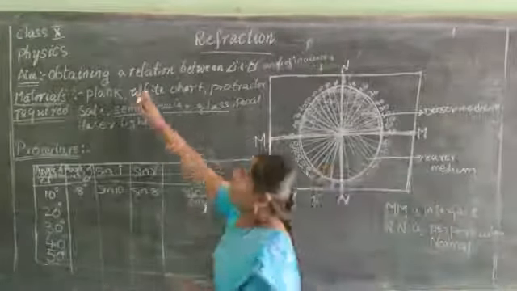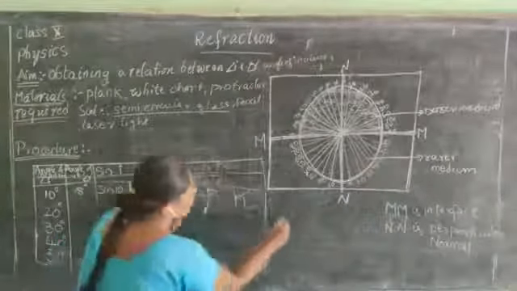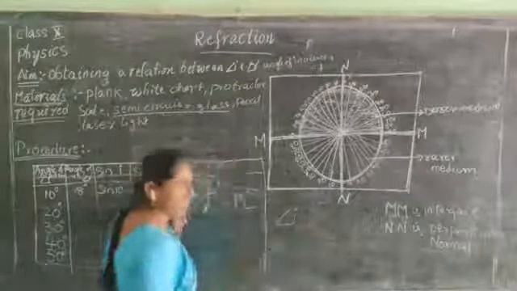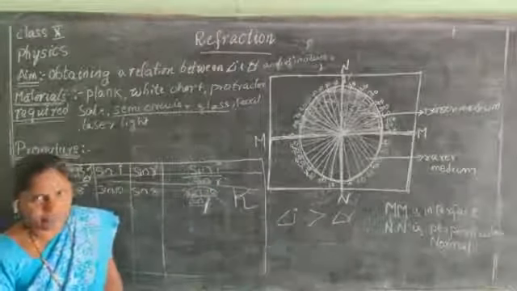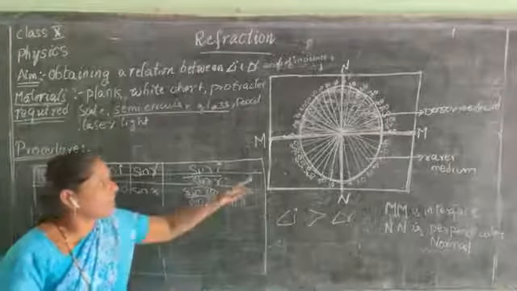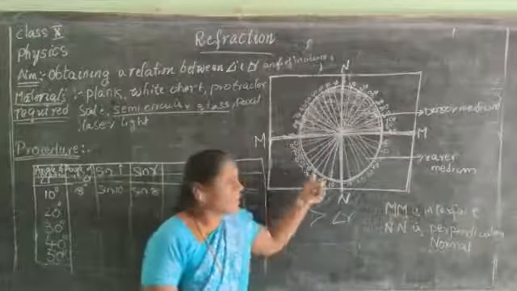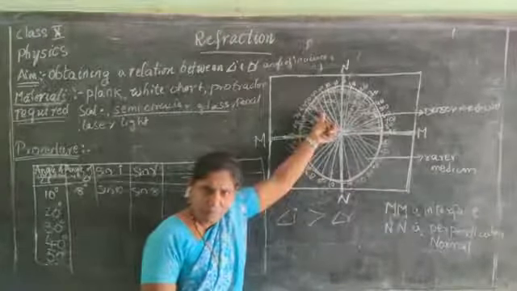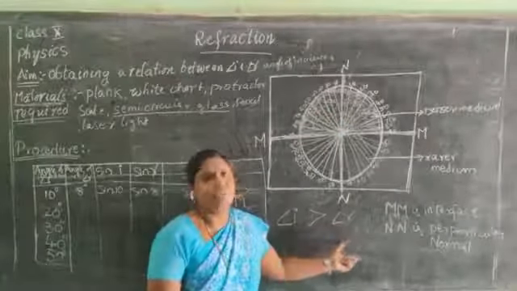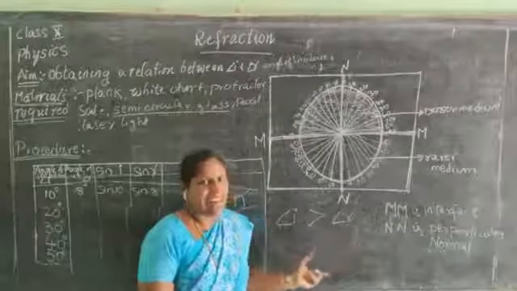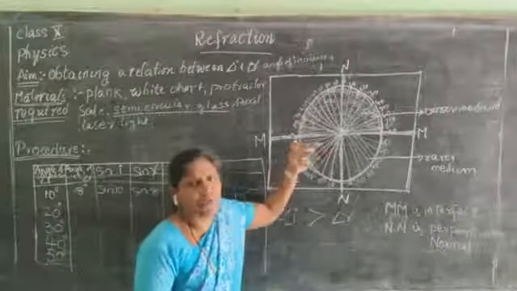Now, our question is obtaining a relation between angle of incidence and angle of refraction. We observe that the angle of incidence is greater than the angle of refraction in all the cases. So, when a light ray enters from a rarer medium to a denser medium, the angle of incidence is always greater than the angle of refraction.